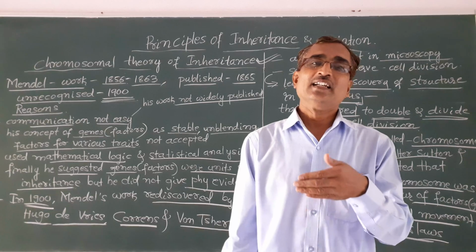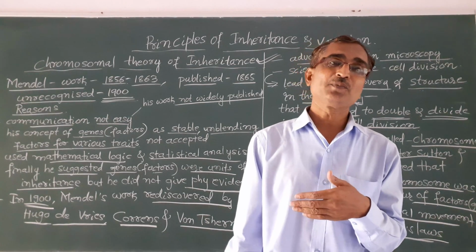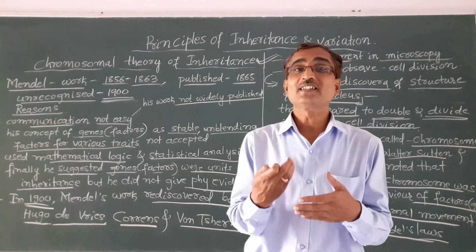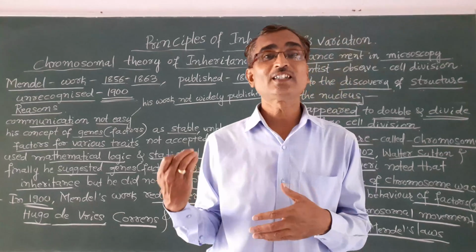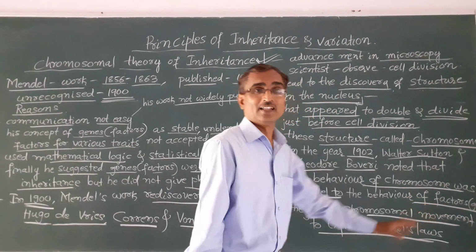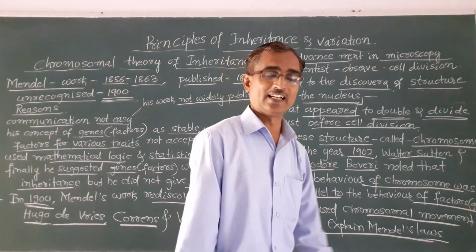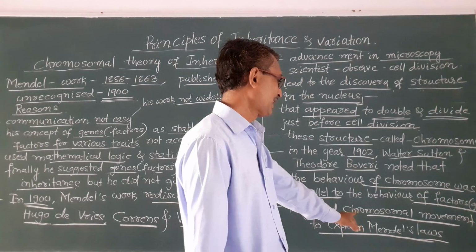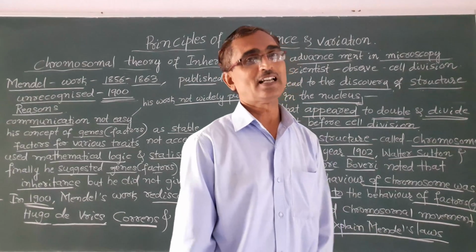That means what Mendel said, that these factors or genes are responsible for inheritance, is why he put forth Mendel's theory of inheritance. So those factors or genes are nothing but the chromosomes. That is why they put forth the chromosomal theory of inheritance. Okay, and this was explained based on the chromosomal movement during cell division.